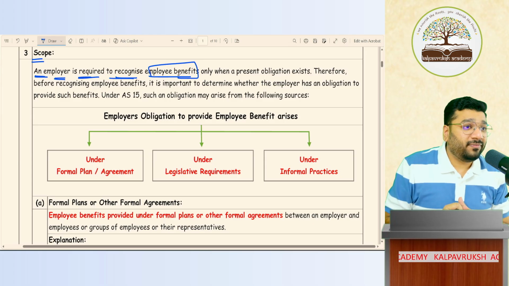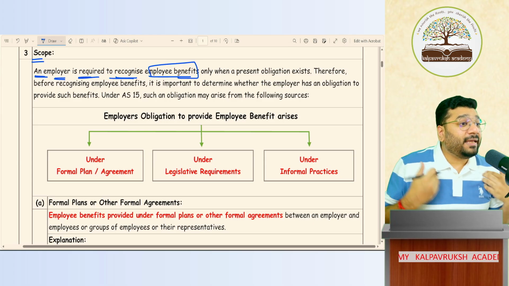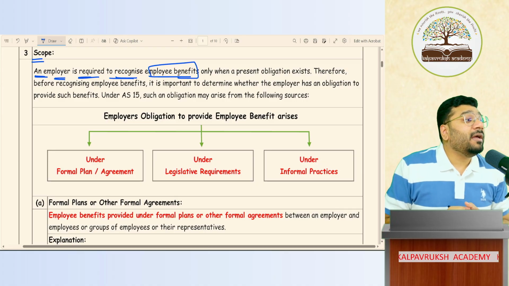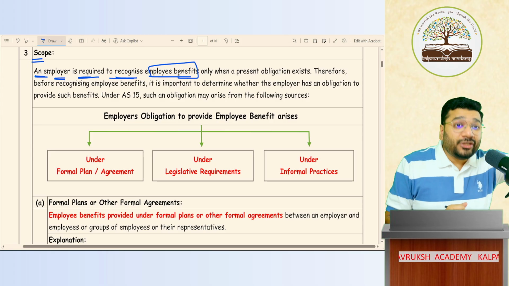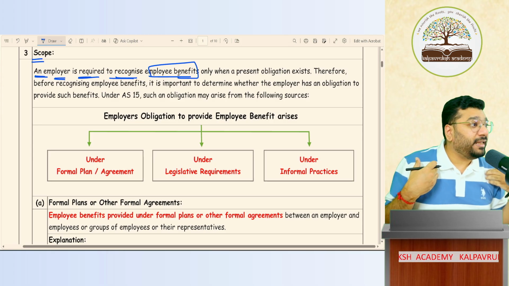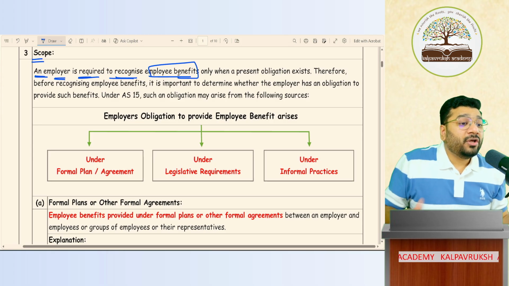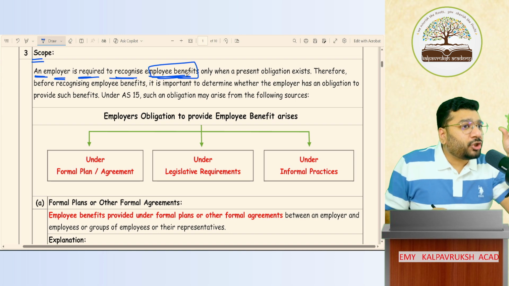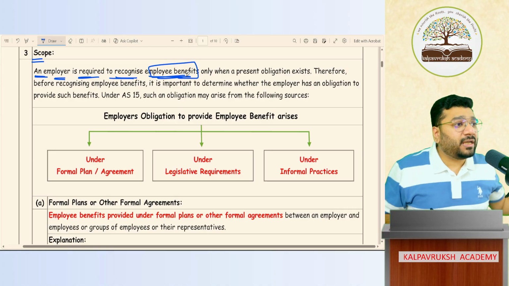On behalf of employee, I am taking insurance policy. Which insurance policy? Medical insurance policy. I pay the premium to the insurance company. Who am I? Company. So I'm giving benefit to the employee. So all that is called as employee benefit. Short and sweet I've discussed. Elaborate discussion I'll do in some time.